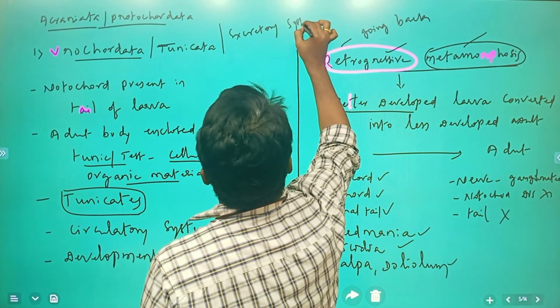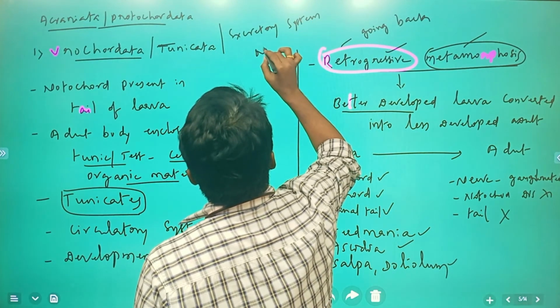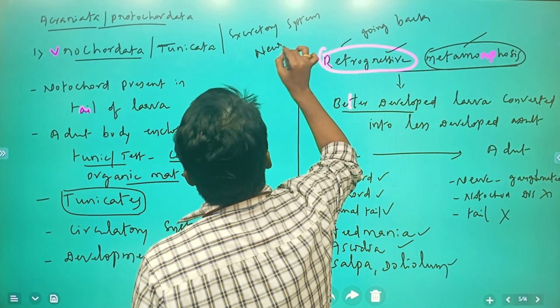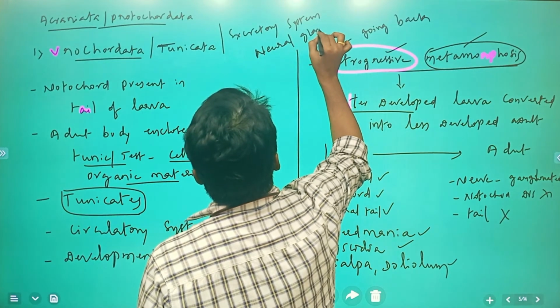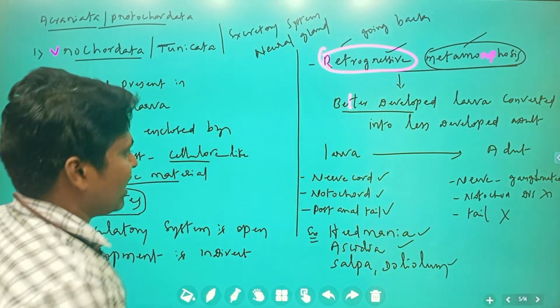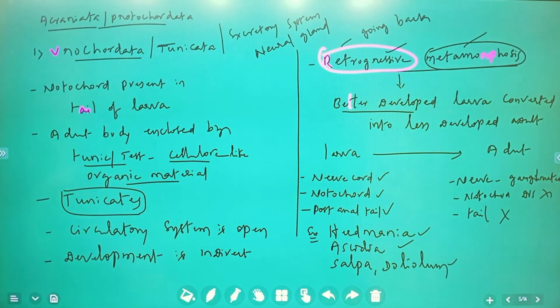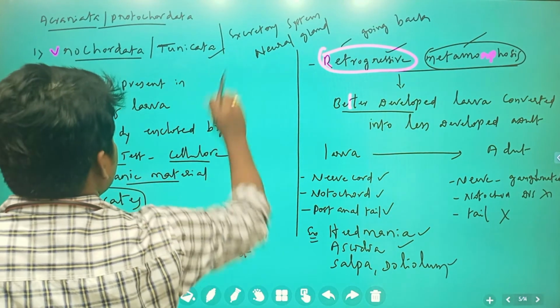The excretory system has a neural gland. What are the characteristic features of Urochordata? Please go through them. Urochordata is also known as Tunicata.